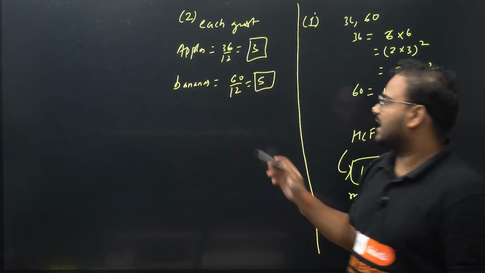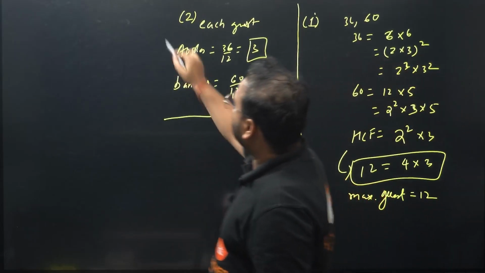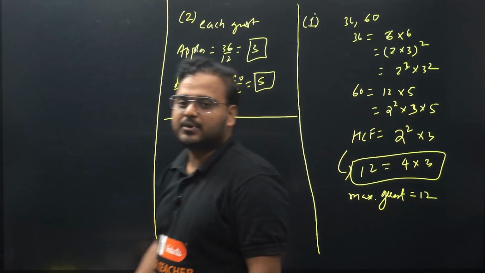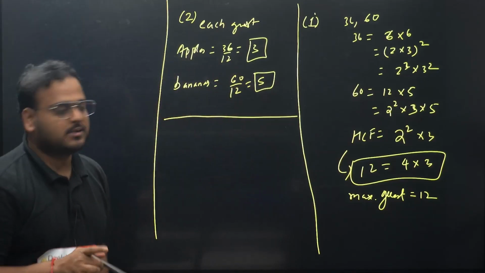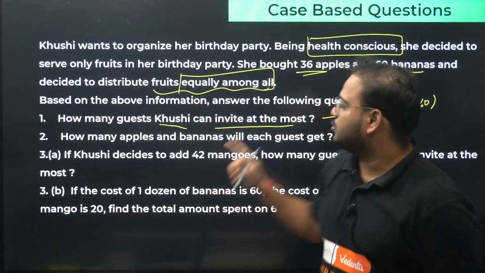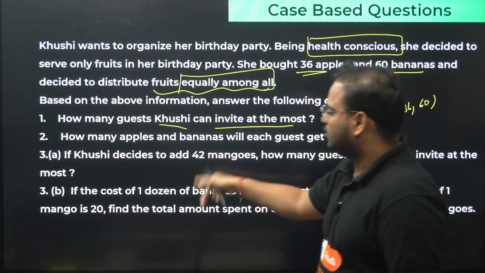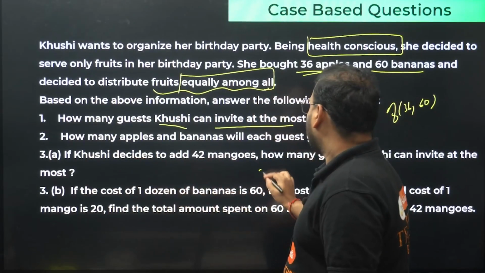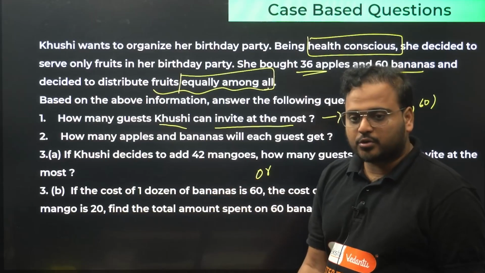Each guest, when the guest list is of 12 people, will get 3 apples and 5 bananas. Superb. Moving on. Now this 3A part, the first 2 carry 1 mark, this carries 2. Either 2 or this is an option, okay? Either you solve 3A or B. I'm going to solve both, of course.